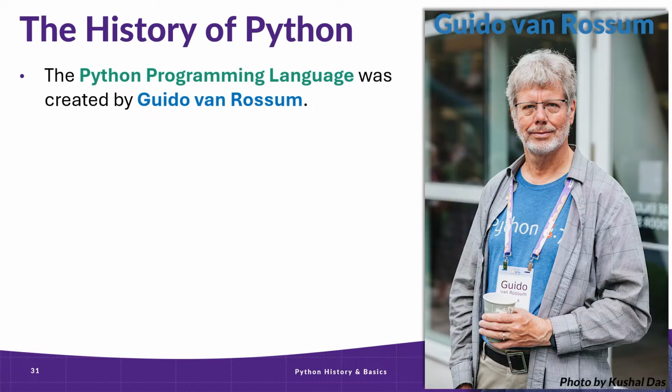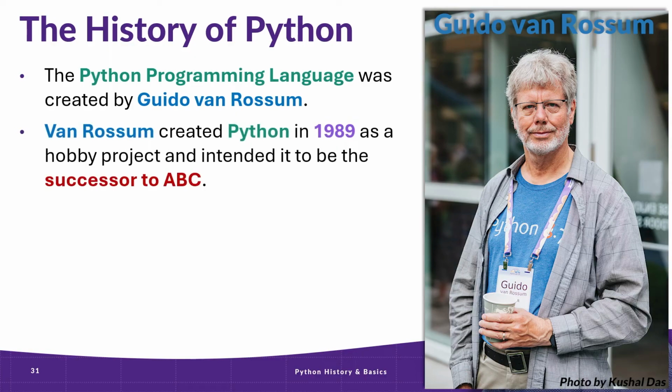Python was first created by Guido van Rossum, a Dutch programmer from the Netherlands. Rossum first started working on Python in 1989 as a personal hobby project with the goal of creating a new programming language that would be the successor to ABC. ABC was a different programming language that he'd been a developer on in the past.